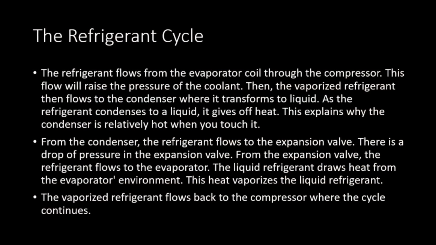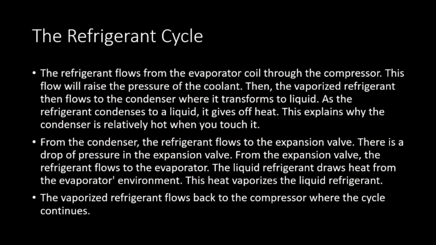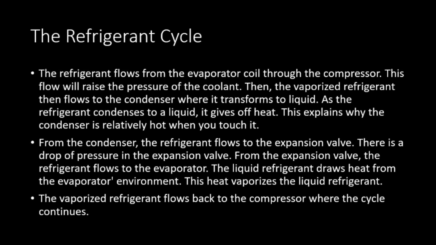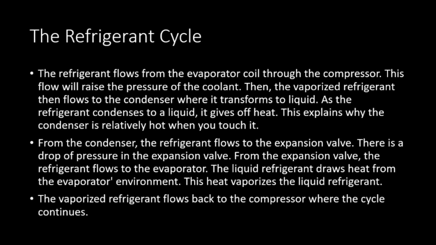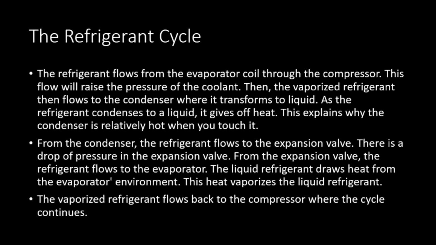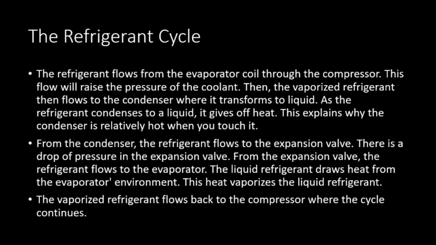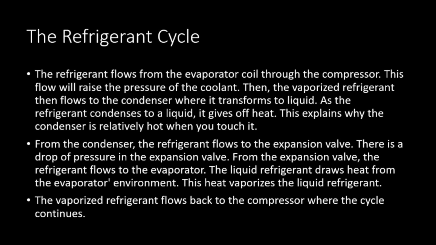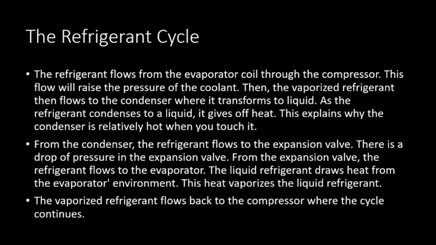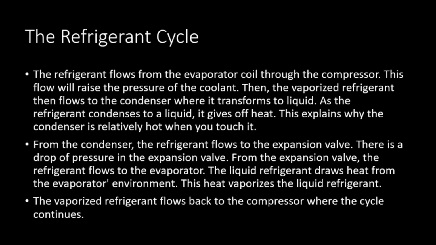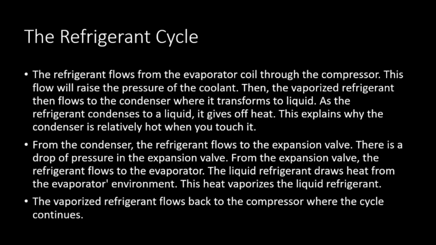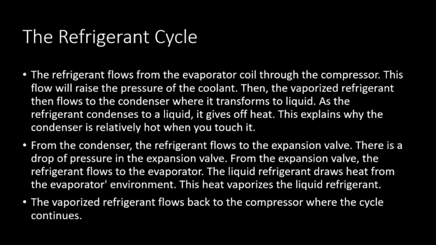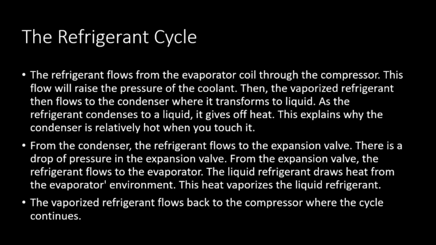Now I will go through briefly about the refrigerant cycle. Firstly, the refrigerant flows from the evaporator coil through the compressor. This flow will raise the pressure of the coolant. Then, the vaporized refrigerant flows to the condenser where it transforms to liquid. As the refrigerant condenses to a liquid, it gives off heat. This explains why the condenser or the back of the refrigerator is relatively hot when you touch it.